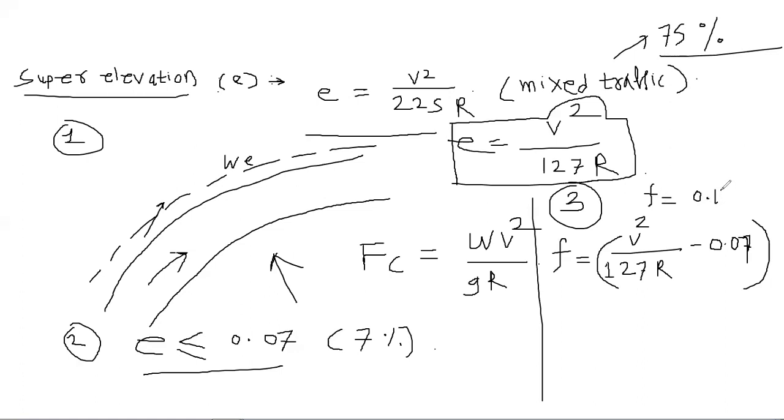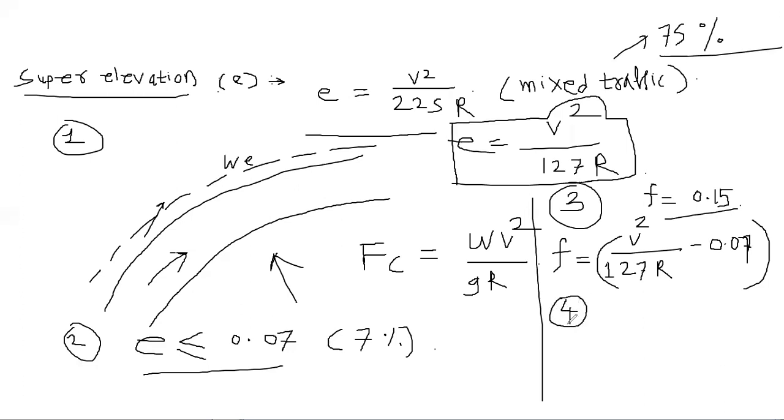Now if it is less than 0.15, then you can go for this super elevation, that is 0.07. It is okay. But if your coefficient of friction value is again exceeding 0.15, then you should go for step 4.